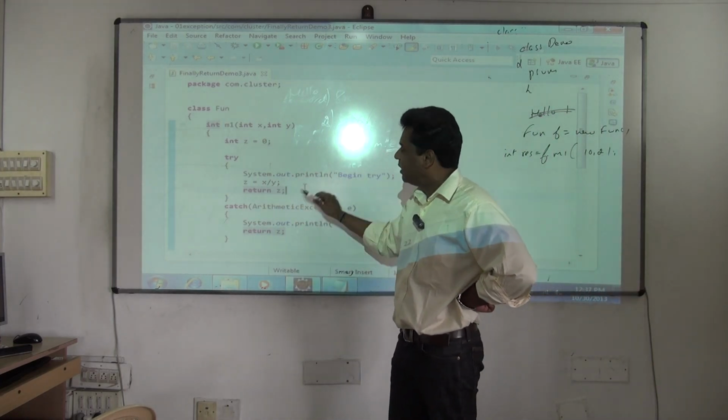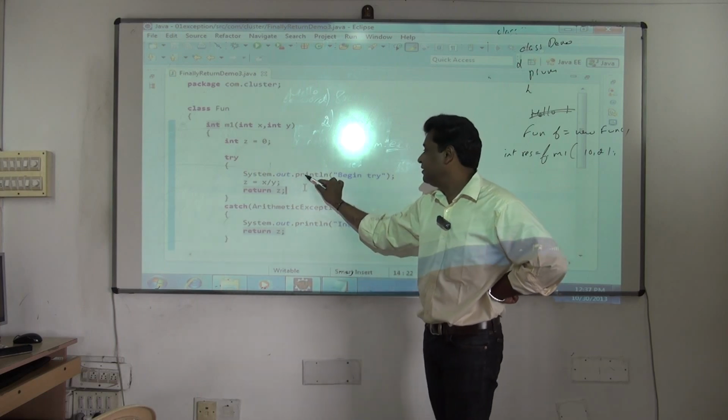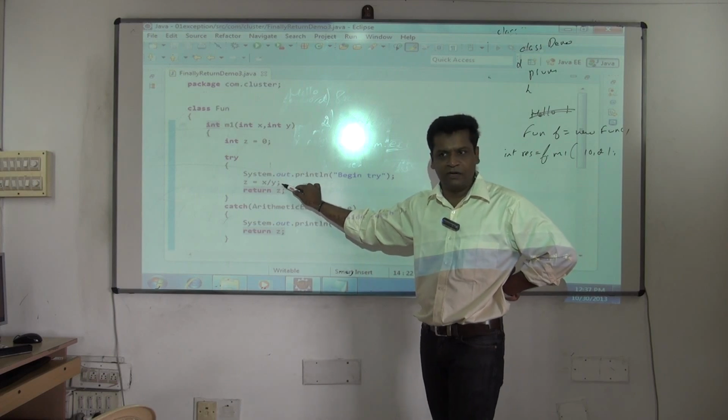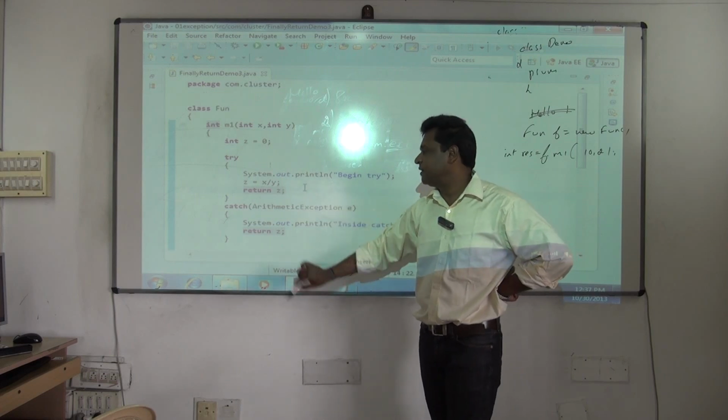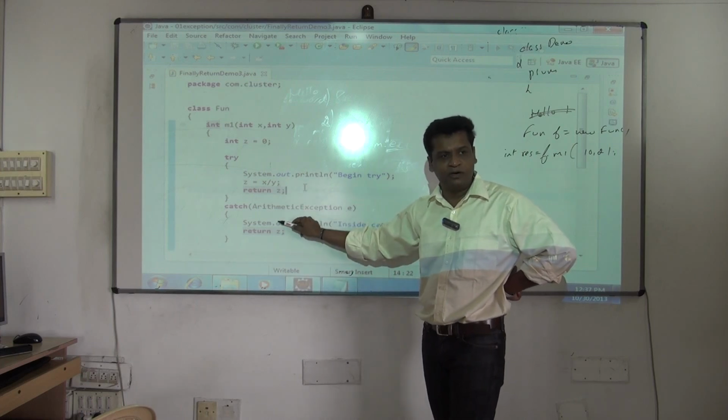Try, catch. Now see, I am catching it. If an exception occurs, what will happen? See the flow, clearly see the flow. If you send correct value, it will divide. No doubt about it. If you send correct value, it will divide. After dividing, now check this out. If you send correct value, catch value will not execute.